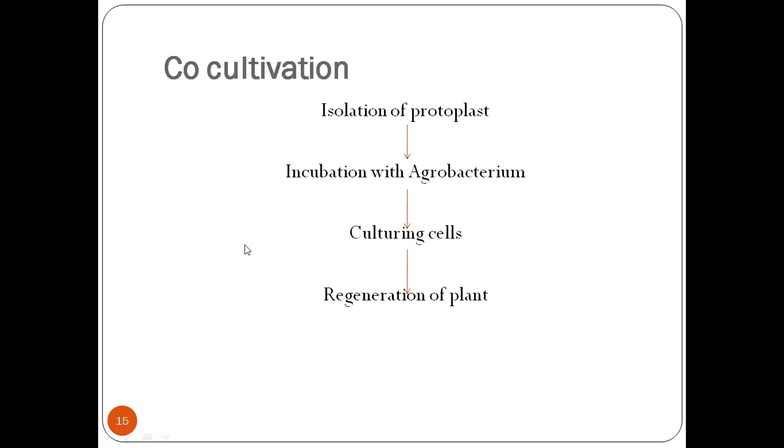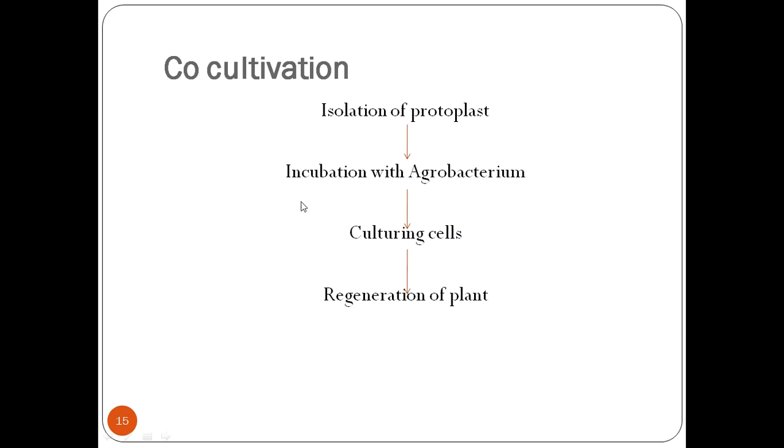So co-cultivation is the method in which we have to isolate a protoplast, and incubate this protoplast with the agrobacterium cell and culture.